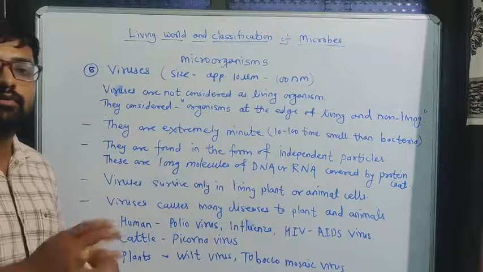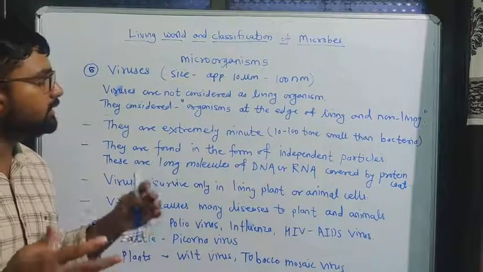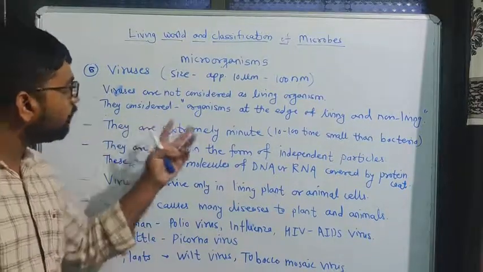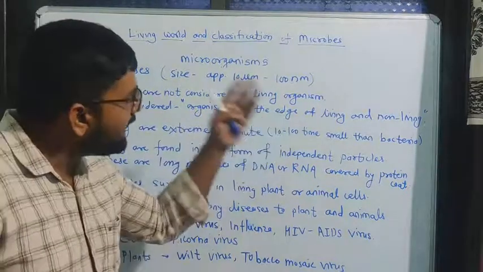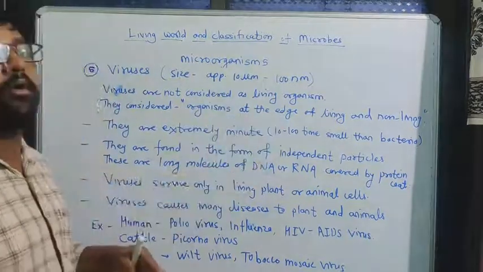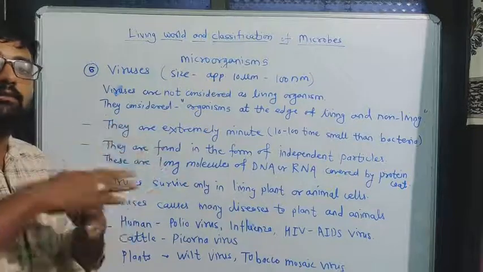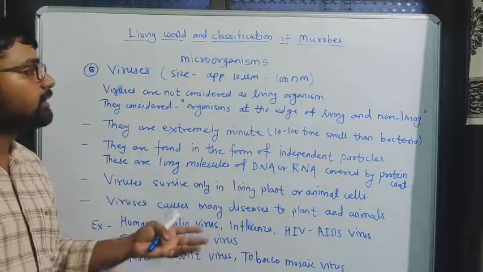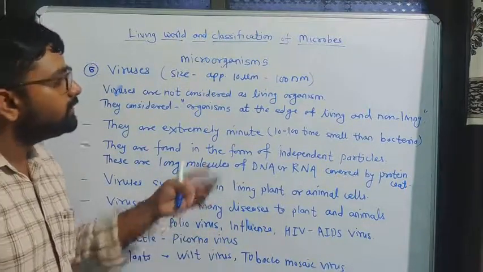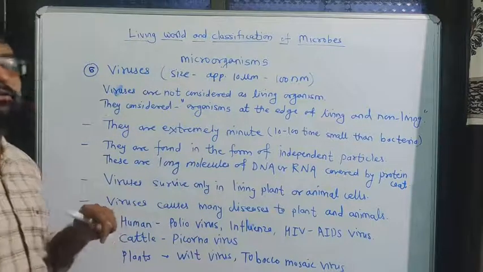So we cannot categorize them as living or non-living, but they are called organisms at the edge of living and non-living. They are in between, because they show symptoms of both.